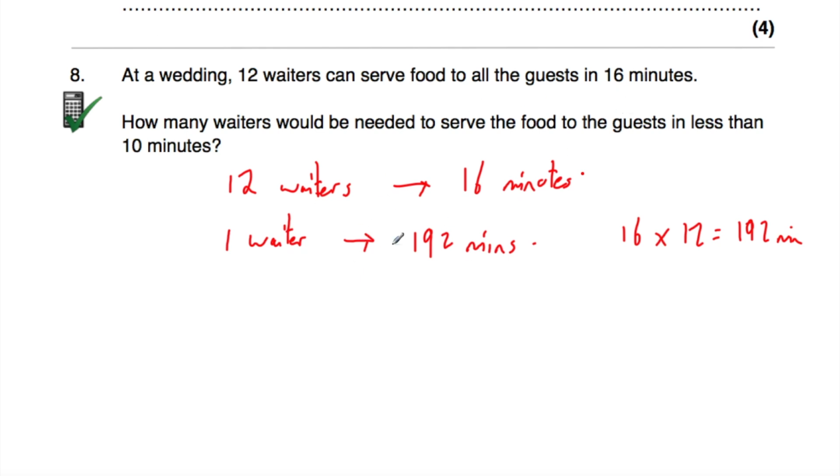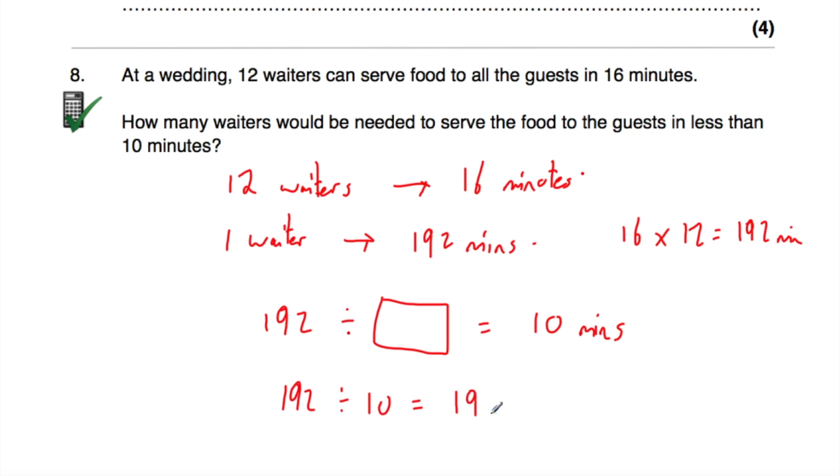So we now know how long it would take one waiter. And if we took that 192 minutes and divided that by 12 waiters, we know that would be equal to 16 minutes, because there's 12 times as many waiters. But there would be a particular number of waiters that we could divide it by that would give us an answer of 10 minutes. And if 192 divided by this number is equal to 10, we can take the 192 and divide that by 10, and that would be equal to 19.2.